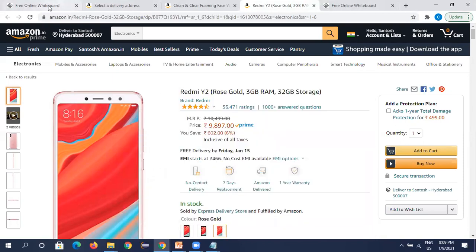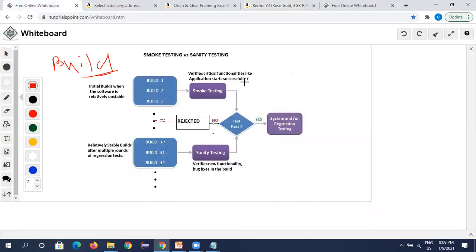Remember that: we provide only valid data. We don't provide invalid data, and we don't do any high level testing. When an application is given to us, we cover only the very critical functionalities at a high level. We give the application a small, rough go-through, and we see whether the system is ready or not.